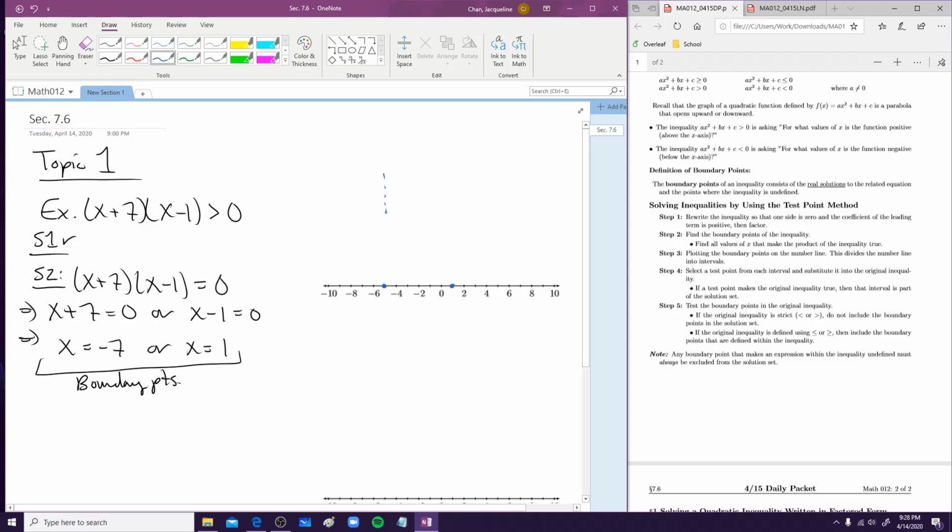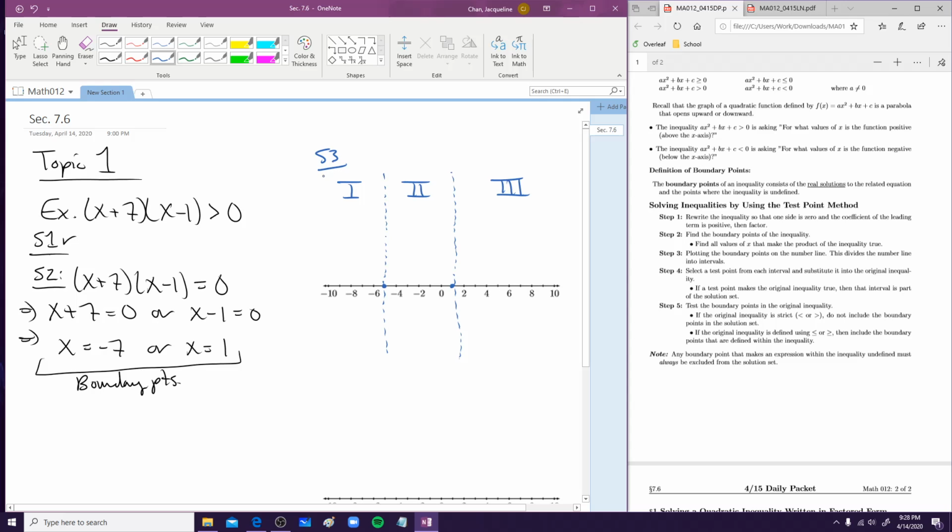Essentially there's like an invisible dotted line, and these dotted lines now separate the number line into 3 intervals. So we'll call this interval 1, this is interval 2, and this is interval 3. Okay, and this was step 3.